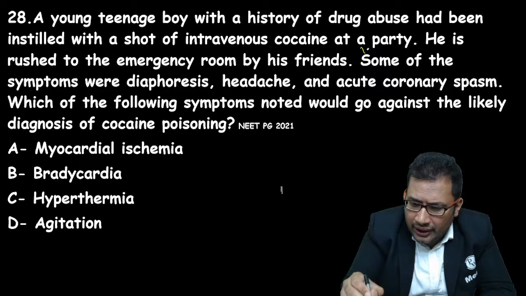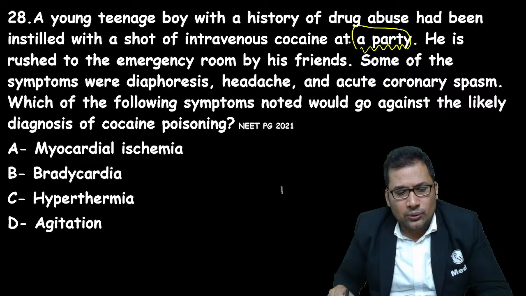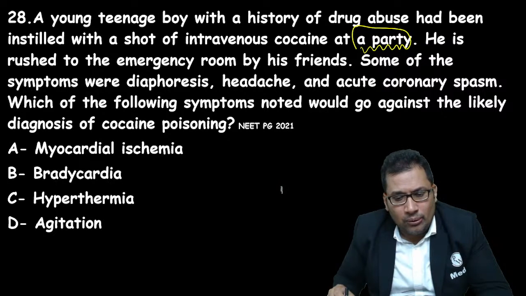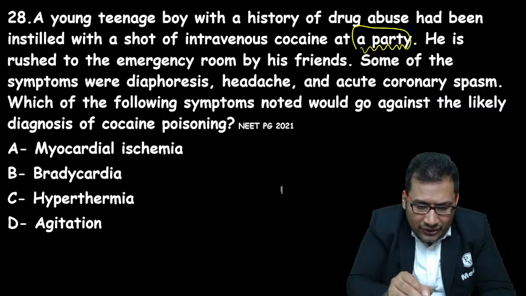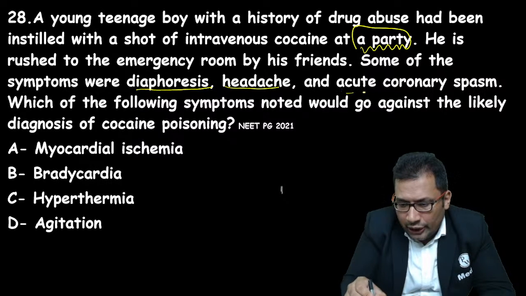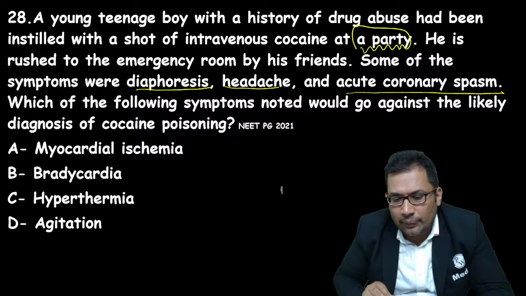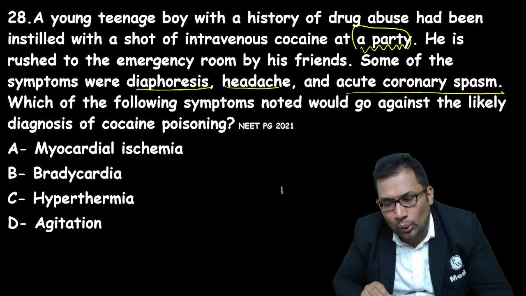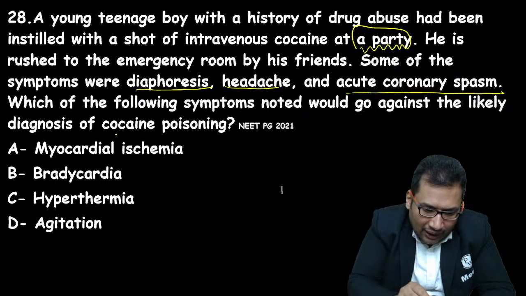He is rushed into the emergency room by his friends. Some of the symptoms were diaphoresis, so he's having a lot of sweating, headache, acute coronary spasm because of vasoconstriction. Which of the following symptoms would go against the diagnosis of cocaine poisoning?